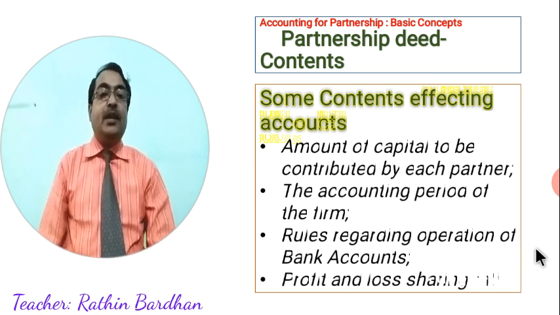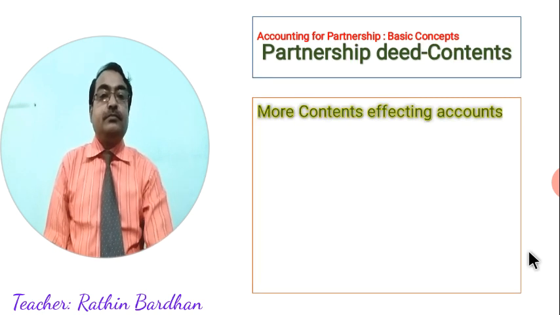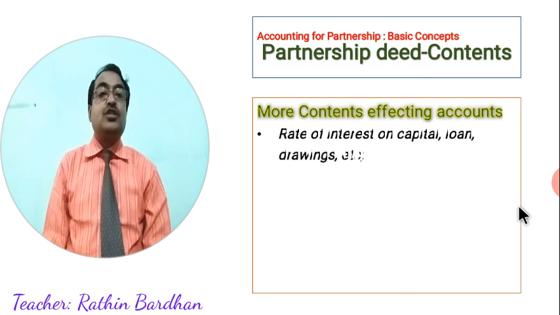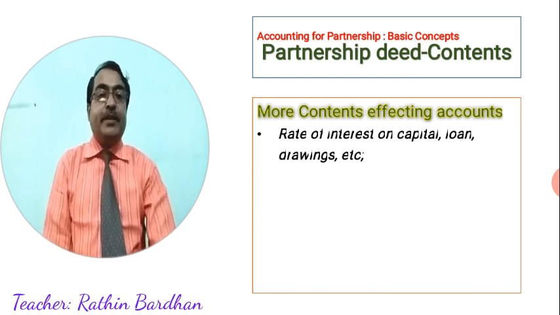Then profit and loss sharing ratio, the ratio in which profit and loss, that is net profit, will be distributed. Next, rate of interest on capital, loans, drawings, etc. It is not mandatory that interest on capital is to be given to partners, but if they mutually agree, then a particular rate of interest will be mentioned there, and interest on loan, drawings, etc. is to be mentioned there.